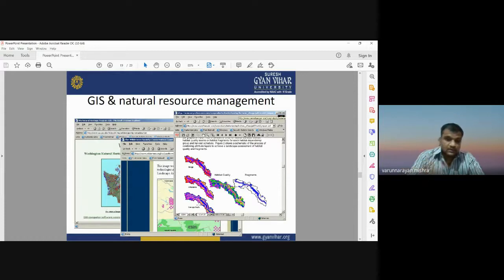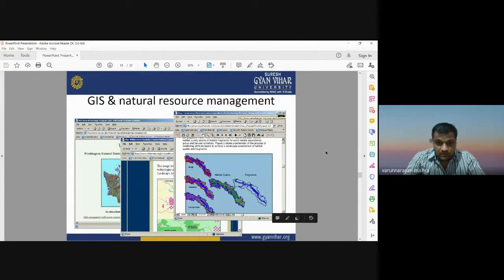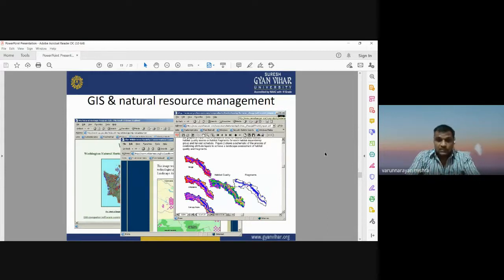So on the basis of the canopy information, you can have the information about the forest density. Okay, so these are the examples of how GIS and remote sensing is helpful for natural resource management by integrating multiple layers. The maps you are observing here are not based on a single layer. These maps are based on the integration of multiple thematic layers, or multiple GIS layers, or multiple point, line, and polygon features into a single platform.